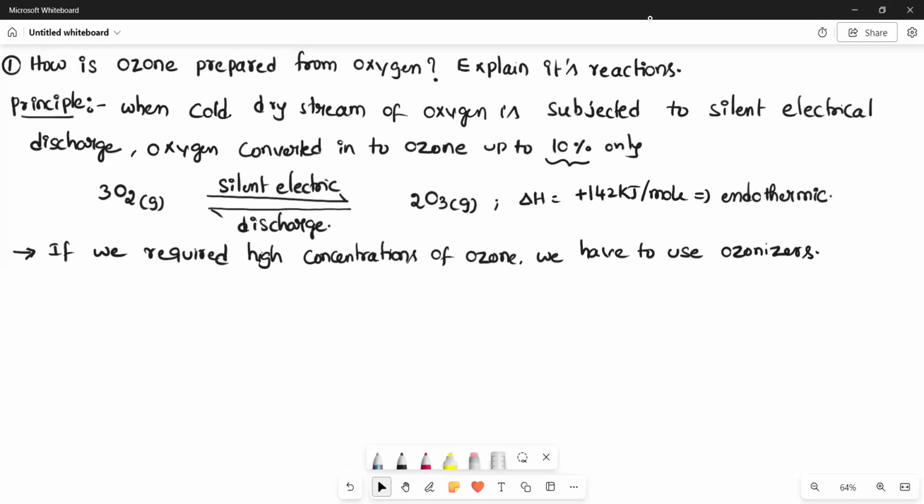And one more point is that ozone is highly reactive. It can react with everybody. And one more thing is it is a strong oxidizing agent also.